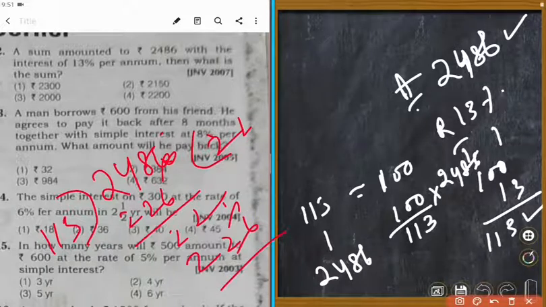So 22 and so on, P is equal to 2200. Which is correct? Tell me. 4. Yes, 4 is correct.